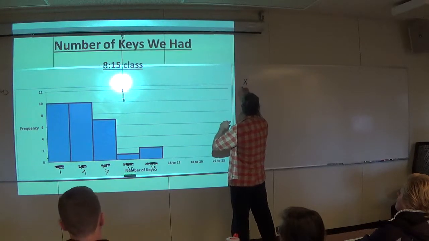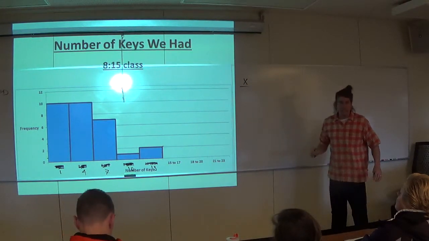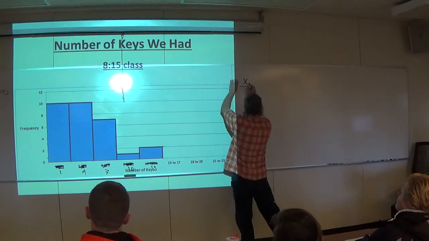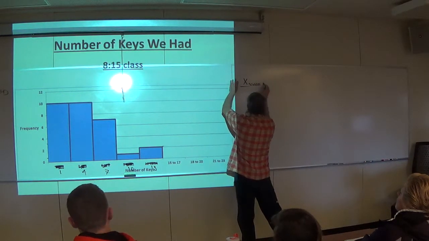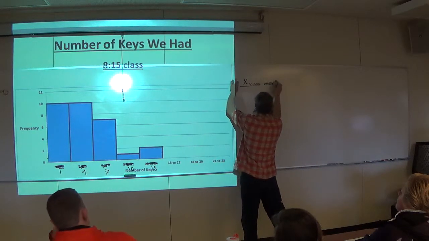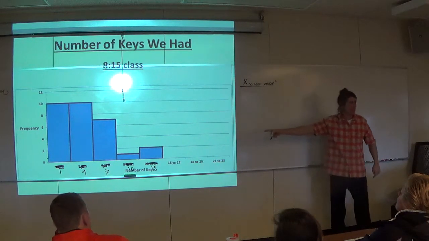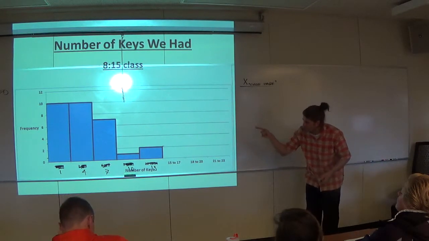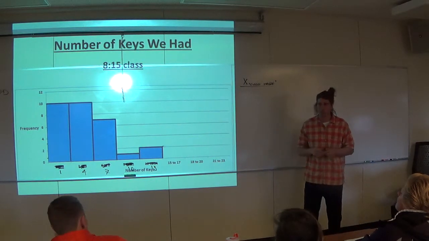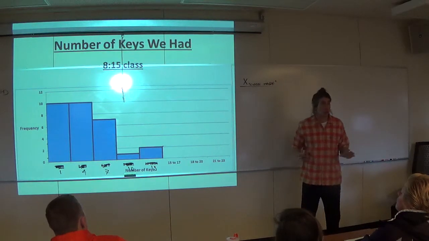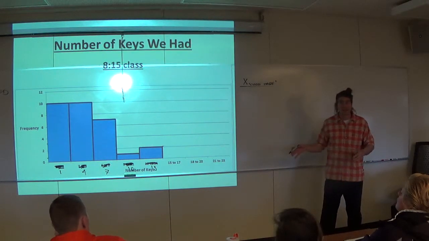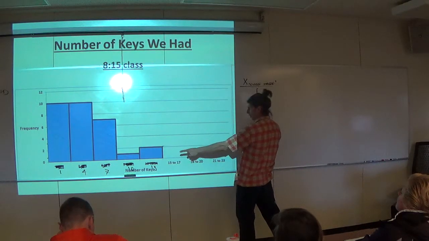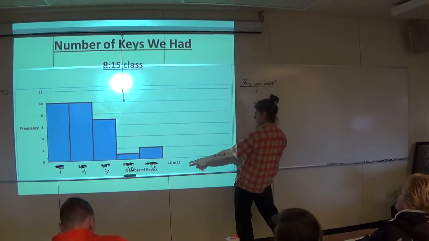I'm going to put x as a data point in our new distribution. So I'm going to put x, and I'm going to call it a class mark, because I think this is what your book calls it. When you have a distribution like this given to you in a graphical form or a distribution form, I think they call those numbers 1, 4, 7, 10 class marks. You don't have to memorize that. I just want you to know that that's what we're going to be writing down for data. So the data is 1, 4, 7, 10, and 13.